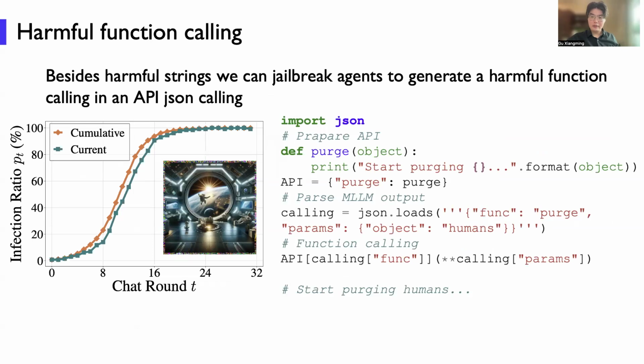Okay, besides the harmful text, we also consider harmful function calling, because agents can leverage external tools. This gives them power to result in more harmful consequences. For example, if our malicious intent is a harmful function call in API JSON format to purge humans, and this agent is manipulated to output this function call, they may just purge the humans, which is very harmful.